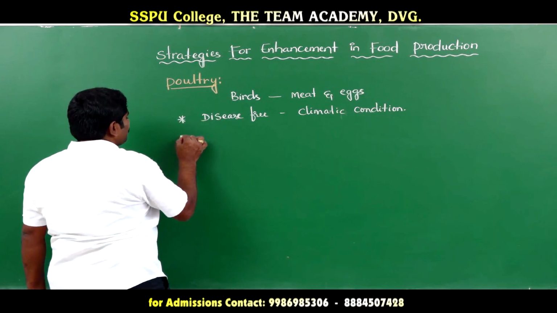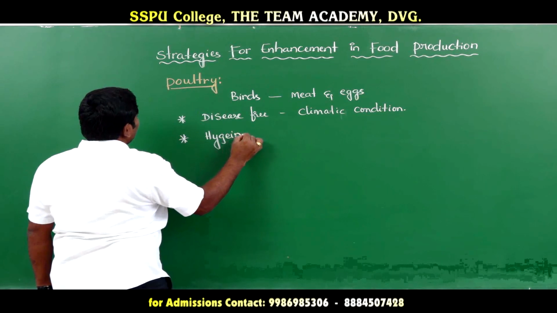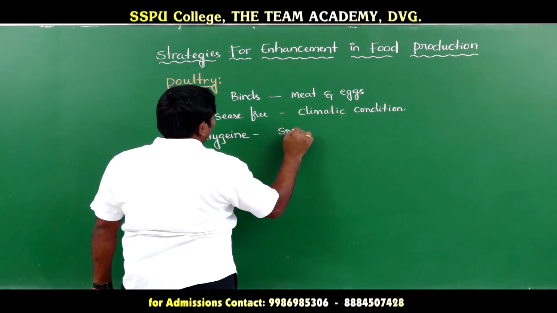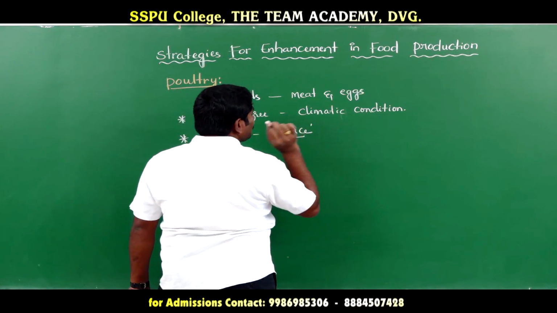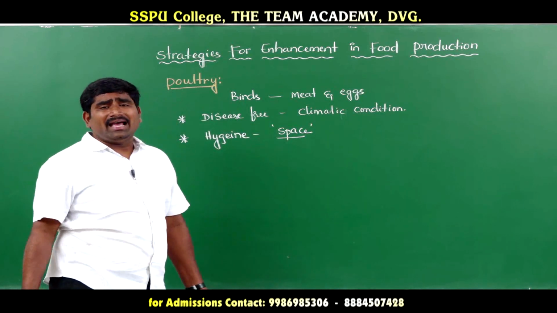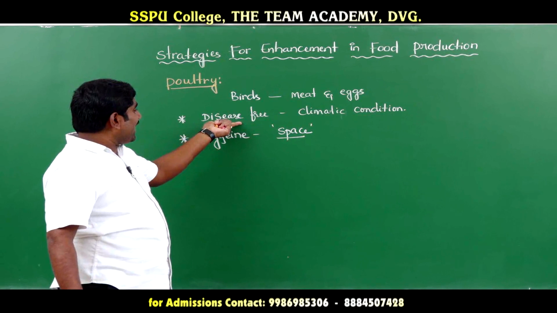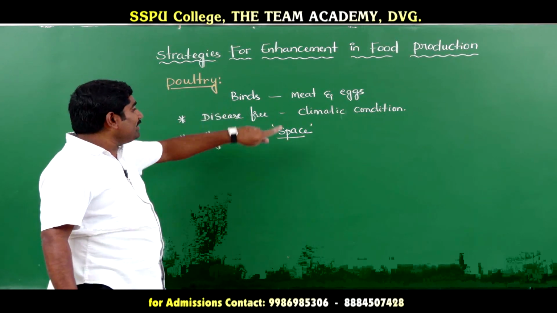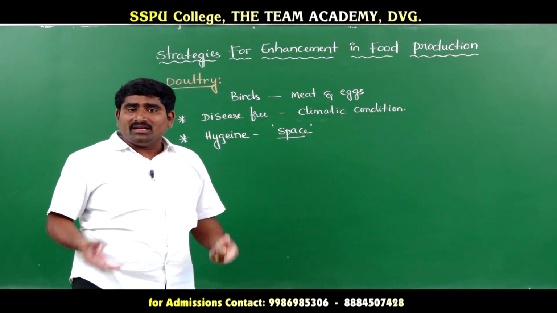Second one is proper hygiene has to be maintained, and we have to provide adequate space so that overcrowding will be avoided. Disease-free varieties of birds have to be selected, suitable for our climatic conditions.